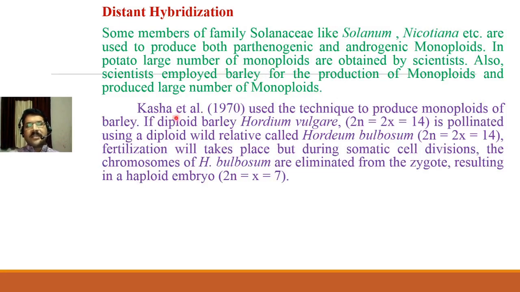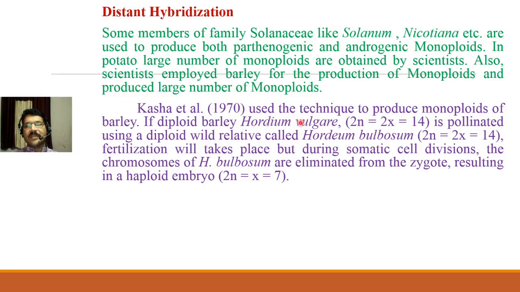Now there is a scientist, namely Kasha et al., that means Kasha and some co-workers. They worked on the barley plant in 1970. They carried out an experiment and used a technique to produce a monoploid of barley. This is diploid barley, Hordeum vulgare, the scientific name of the first species.